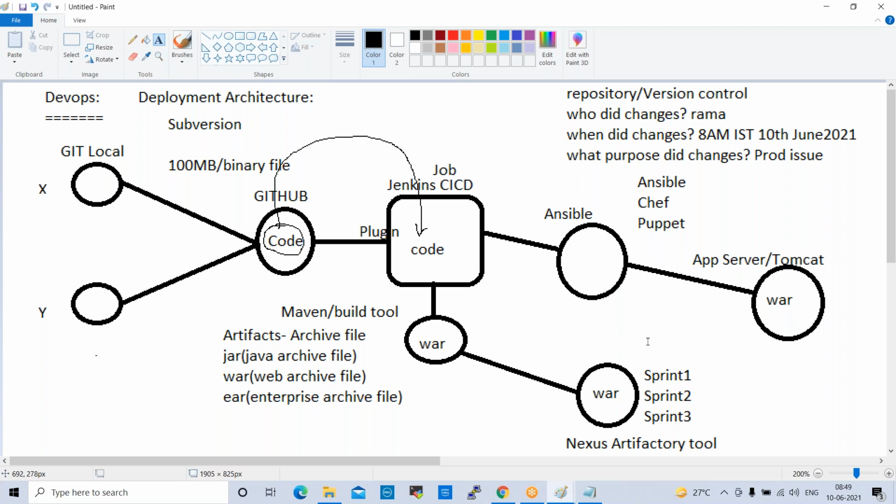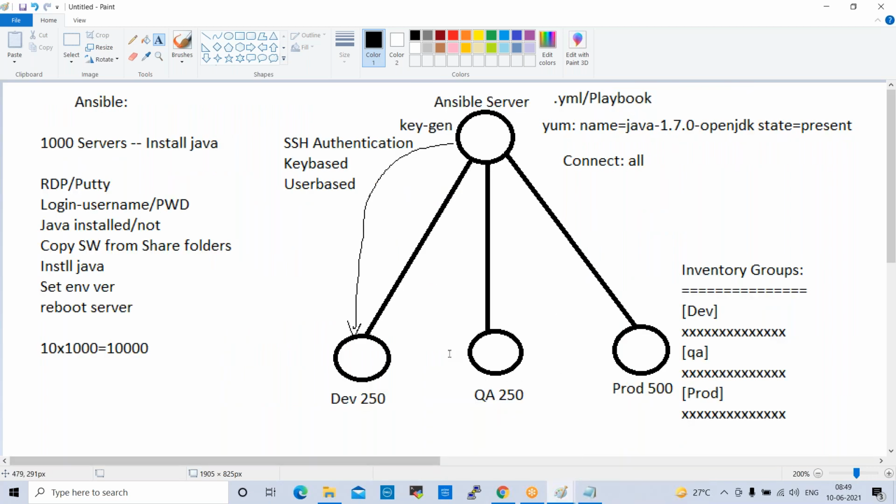Not only deployments. Whatever manual activities we are doing in real time, all the activities we can perform using Ansible: IP reservations, file movements, report generation, data copy from one place to another. Even EC2 instance creation we can do from Ansible.